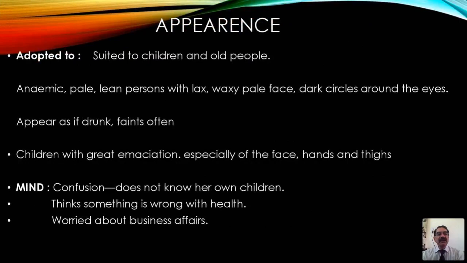And how the patient looks: acetic acid is adapted to certain personalities, suited to children and old people, both in pediatric as well as geriatric cases. In anemic persons, pale, lean persons with lax muscles, a waxy, pale face, dark circles around the eyes, they appear as if drunk, and faint often. It is also considered a drunkard's remedy, one of the remedies which helps alcoholic addicts. Children with great emaciation, especially of the face, hands and thighs.